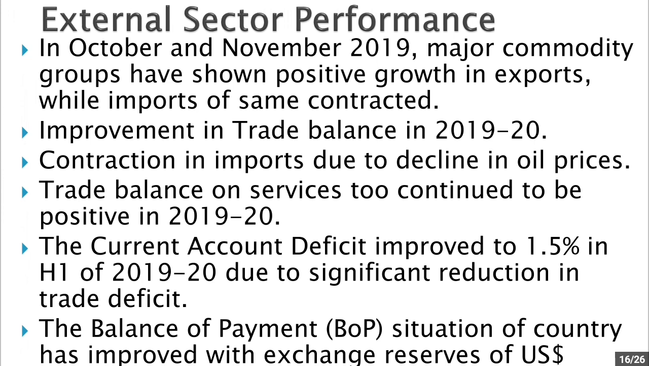Now, when you talk about the external sector, in October and November 2019, major commodity groups have shown a positive growth in exports, while imports of the same have contracted. That means when you talk about the external sector, external trading happens in commodities and services. So when you talk about commodities, for most of the commodities the exports have grown, whereas the imports have contracted. So there is a positive growth in exports. Now the trade balance has improved in 2019-20 because of this.